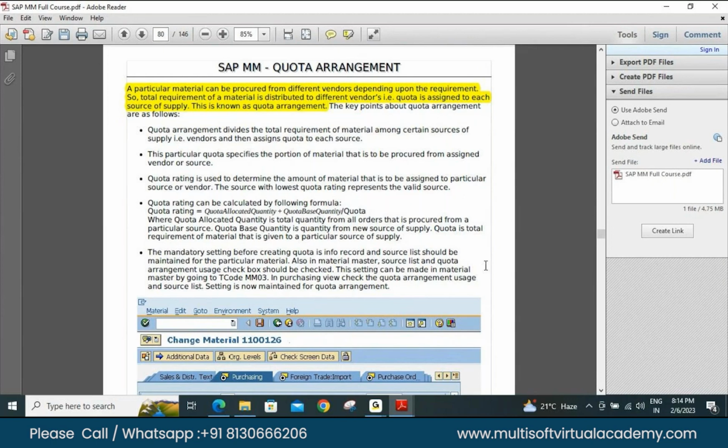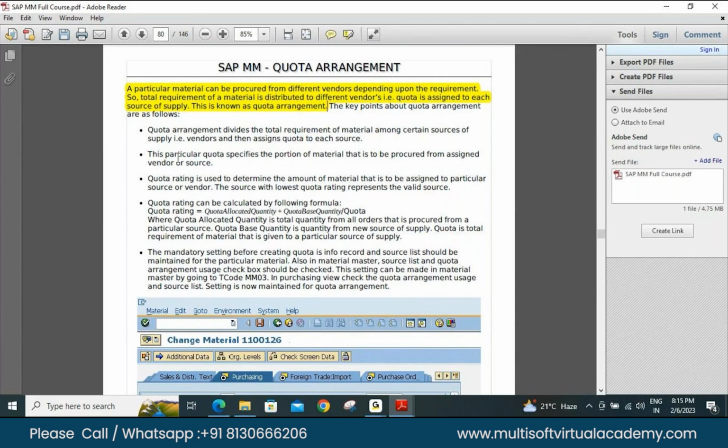I'll go and ask the other vendors also, right? Because my demand is 100 tons. So I just provide a quota to three vendors. For one vendor, I'm saying okay, you provide me 20 tons. I pick another vendor and sign an agreement that I need 60 or 70 tons from you. I pick a third vendor and sign a quota agreement that I need 10 tons from you. So when I sum up all these things, I find that my requirement is fulfilled. Now I can have what my demand is.